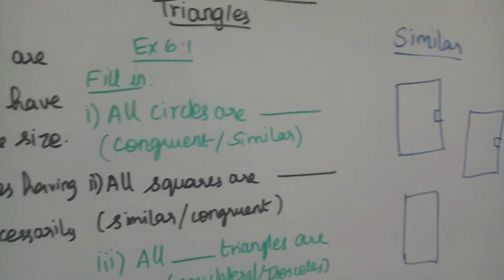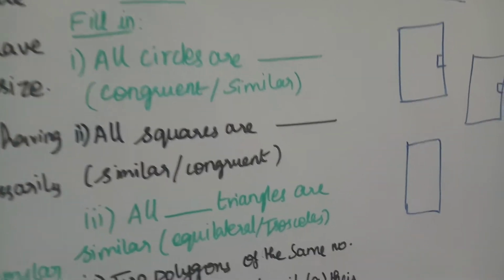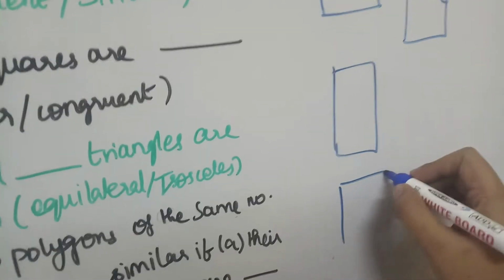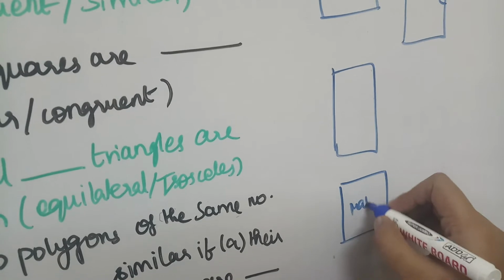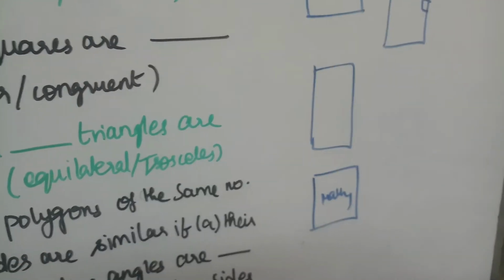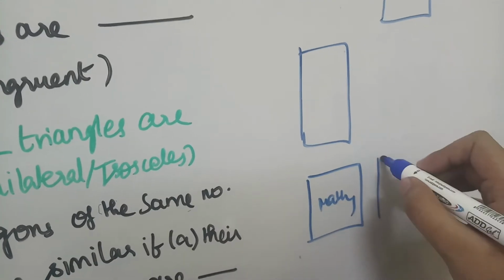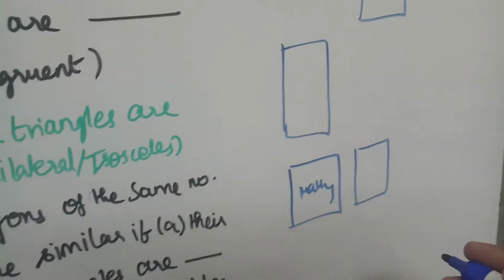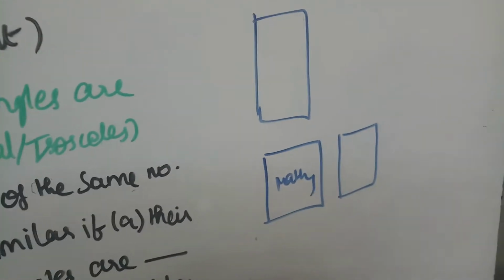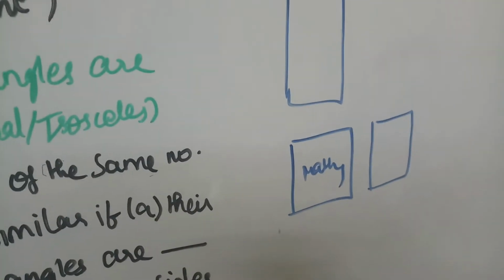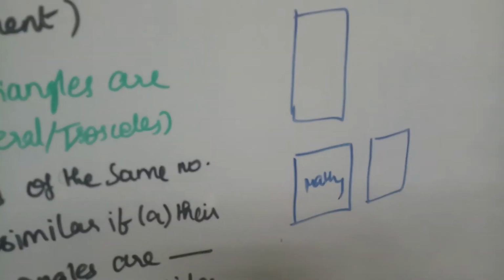Okay. So for congruence, if you take a book, for example your maths book, all the pages will be of rectangular shape, isn't it? There is no difference in the index page, the cover page, the last page or any page.